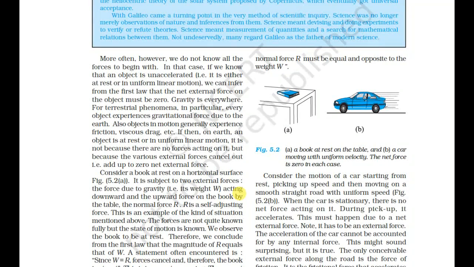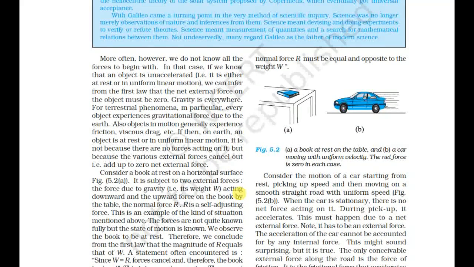This is an example of the kind of situation mentioned above. The forces are not fully known, but the state of motion is known. We observe the book to be at rest. Therefore, we conclude from the first law that the magnitude of R equals that of W.